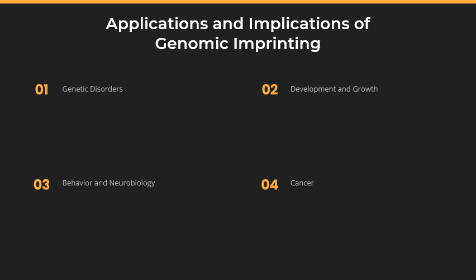Number two, development and growth. Many imprinted genes are involved in embryonic development and the regulation of fetal growth. Understanding imprinting can provide insights into developmental disorders and growth-related diseases.